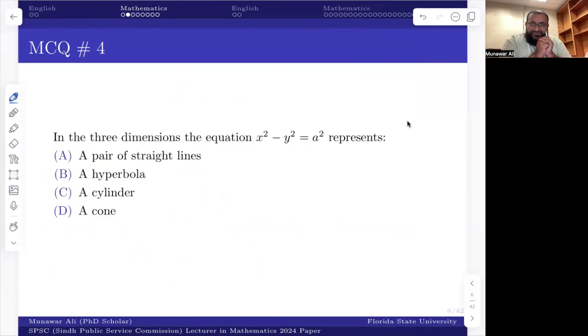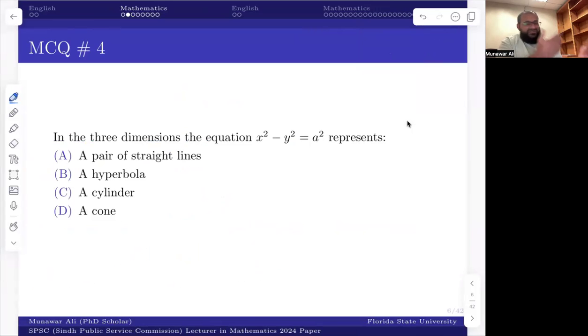Okay, so question 4 seems like not a good question to me. The problem is you have given an equation in 2 variables, and you're asking, okay, what's going to be the equation in 3D?